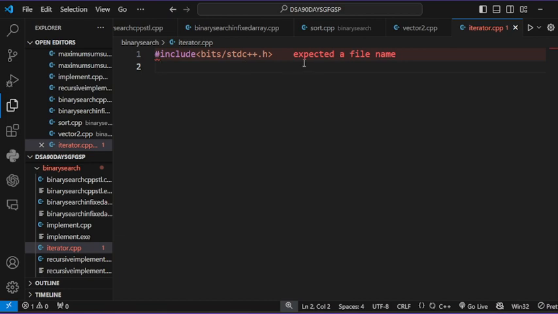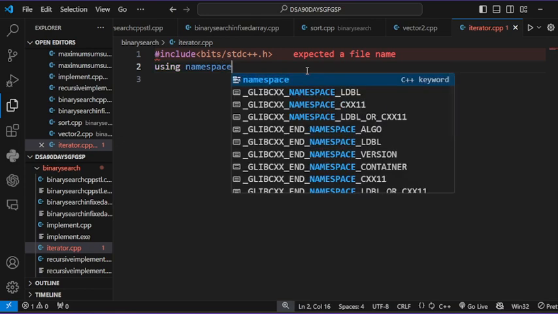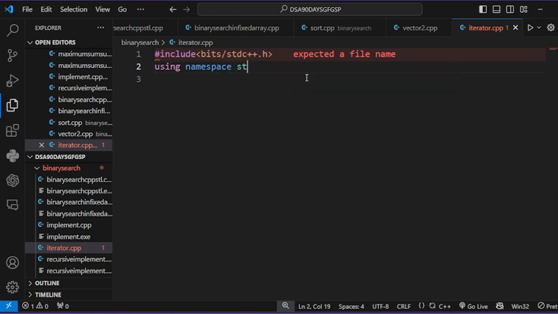So I am including this so that I do not have to include many header files again and again whichever are needed. And using namespace std; int main.